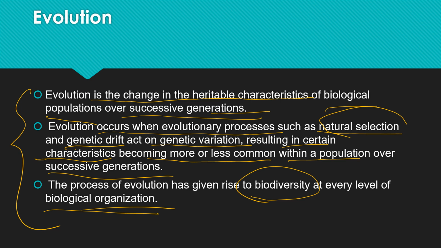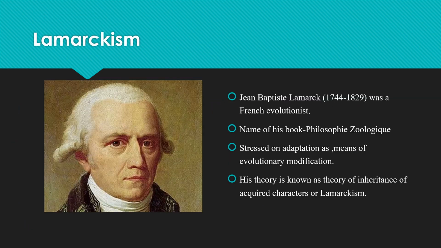So let us start with today's theory of Lamarck. First we should know who this evolutionist Lamarck was. He was a French evolutionist. His name is pronounced Jean Baptiste Lamarck. The P is silent. You write Jean, but you pronounce it John. Jean Baptiste Lamarck. This is the ideal pronunciation of Lamarck.